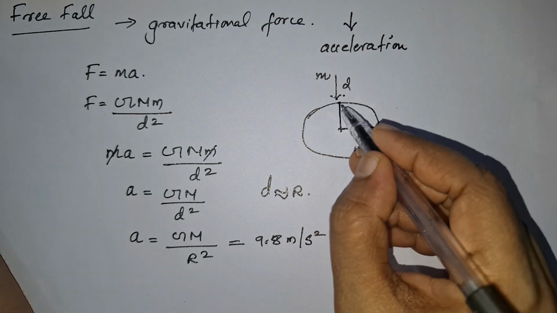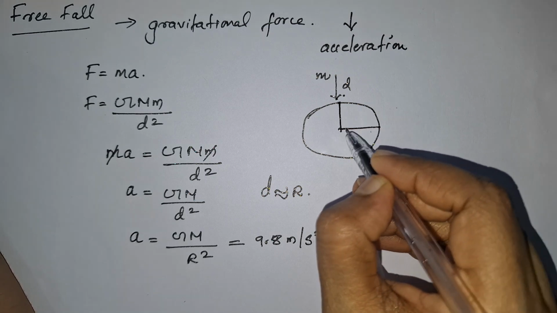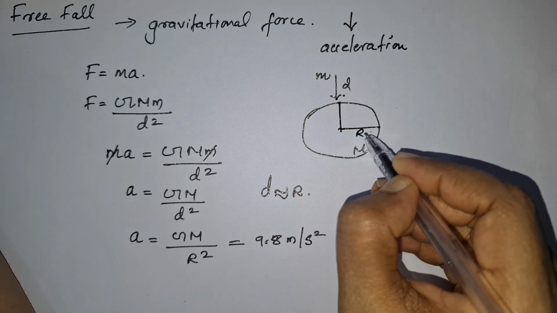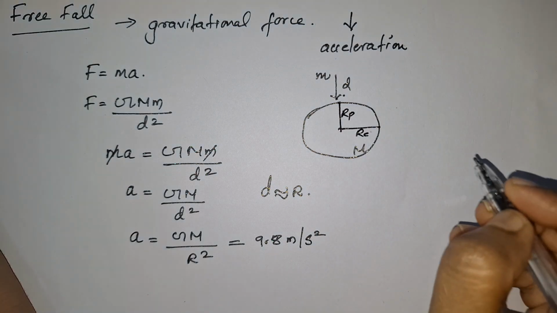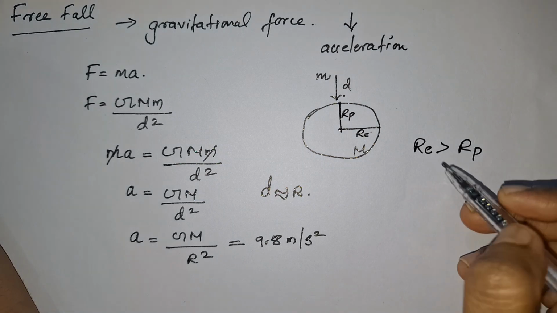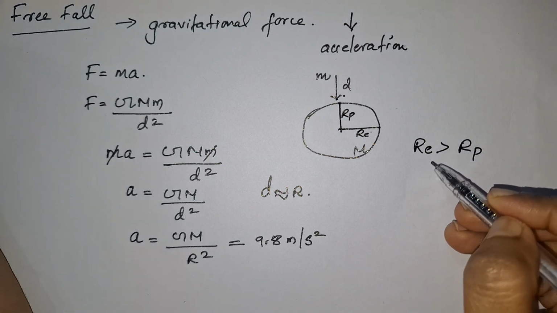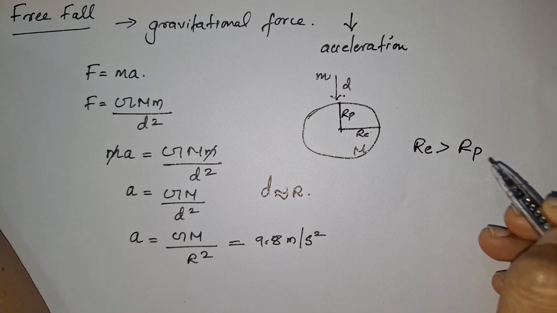Is it RE and RP? From the figure itself it is clear that RE is greater than RP, meaning the radius of earth will be greater at the equator and less at the poles.